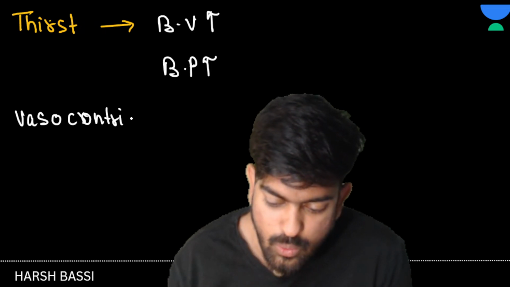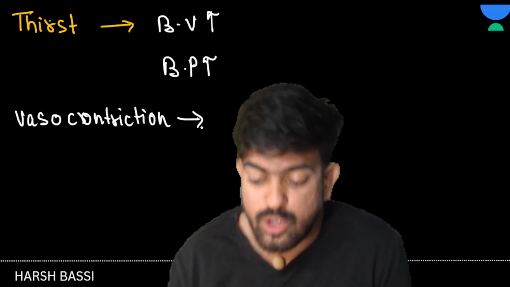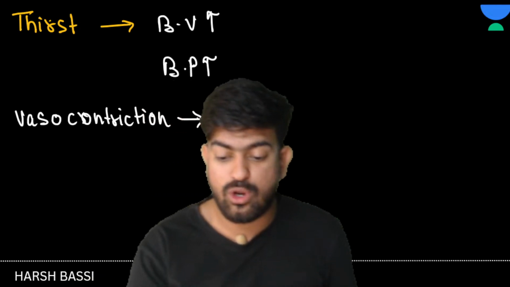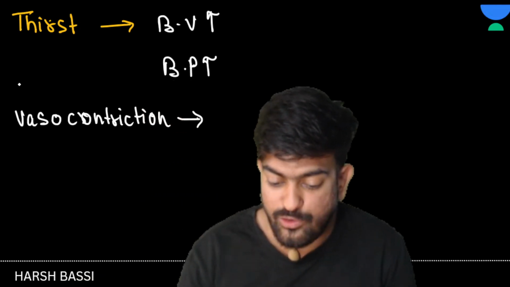Anyone? Why do we need vasoconstriction? We need vasoconstriction because, see here, this is the glomerulus. This is our glomerulus, yes or no? And in the glomerulus, we had the afferent arteriole, and this was the efferent arteriole.